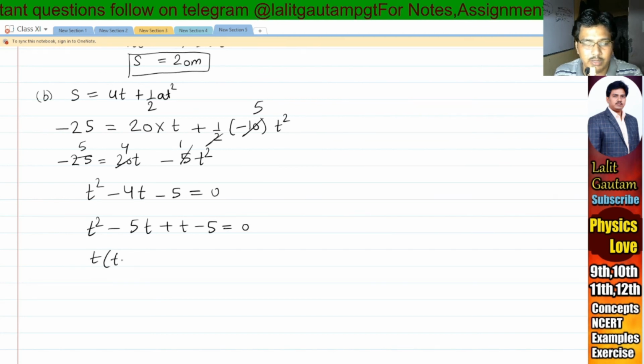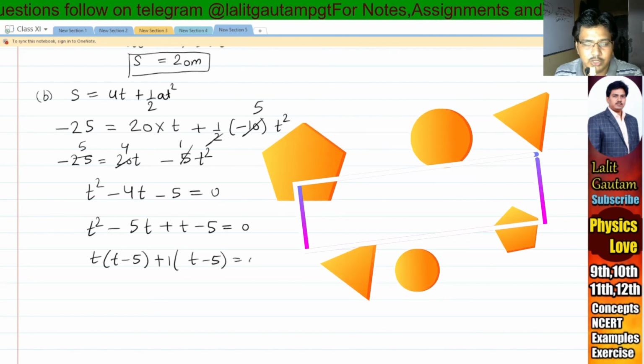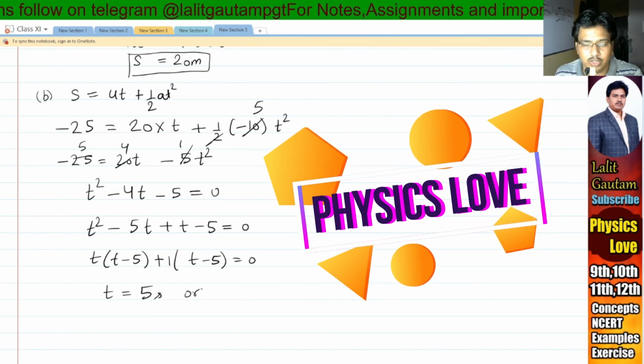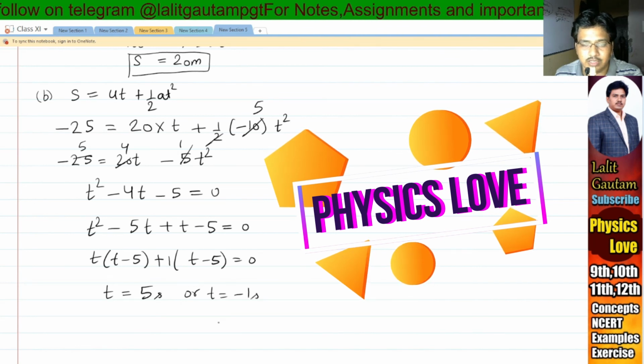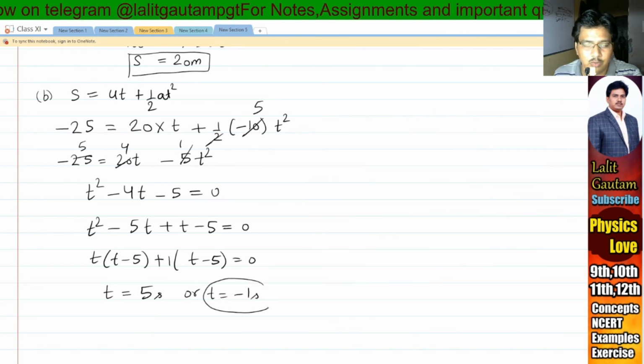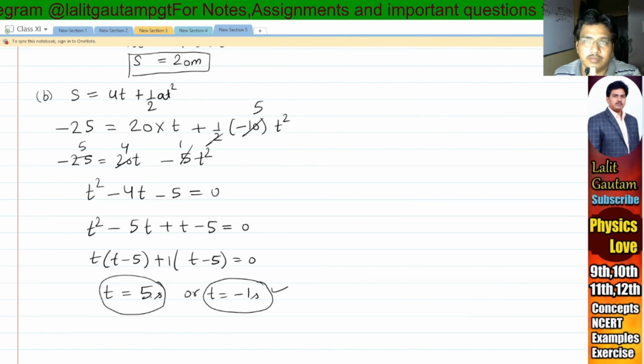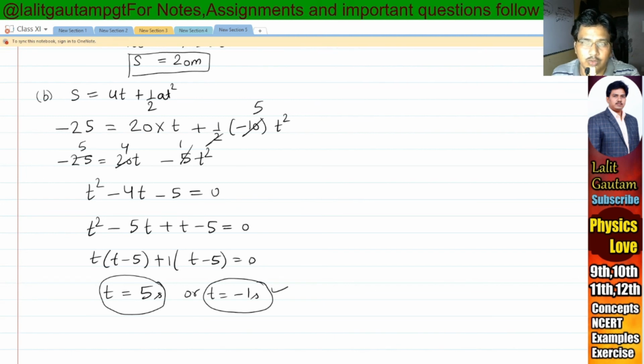Now (t minus 5) times (t plus 1) equal to 0. So I get the result t as 5 second or t as -1 second. So this is the negative value. We avoid it because we take time as positive. So t is equal to 5 second. So the total time taken by the ball to hit the ground is 5 seconds.